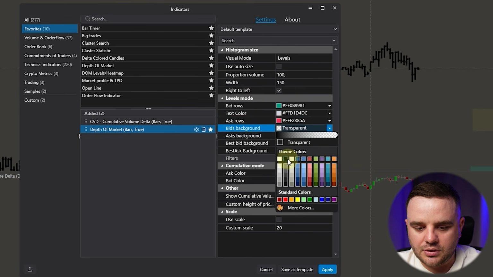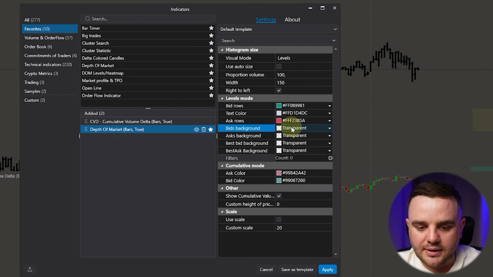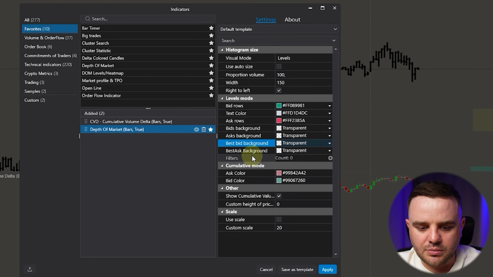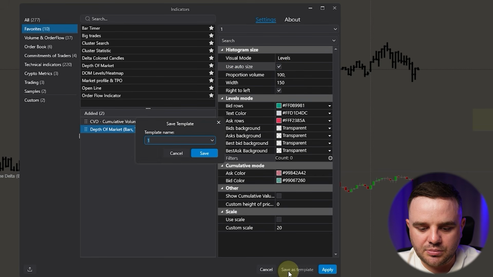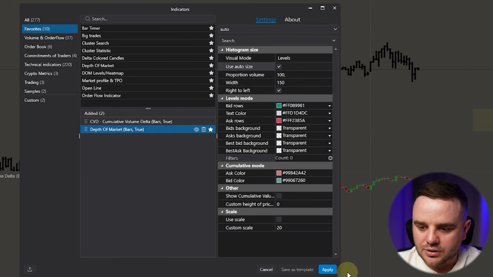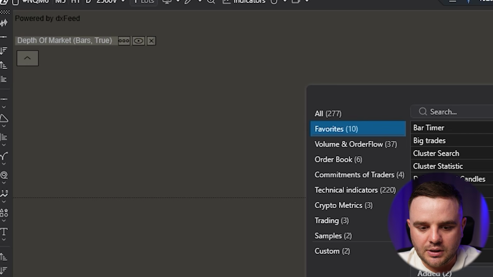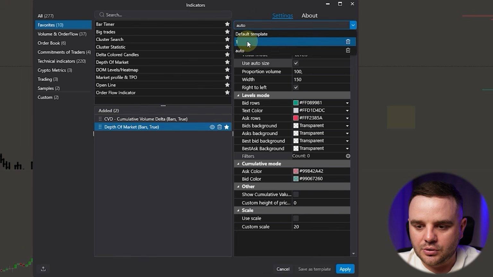Bid background, as you can see, you can do such a background, which I don't like. Ask background. Best bid background, for example. I don't do any background. Cumulative mode, show cumulative value. Honestly, I don't like to use it. And right to left or left to right. The same here, you can set up a template, and in the future, if you will need, for example, to see auto size, you can set up, for example, a template auto. And in the future, it would be really easy for you to do. What you do, depth of market here, you open, and there, as you can see, this indicator, and simply you can choose different templates. Really easy to switch.